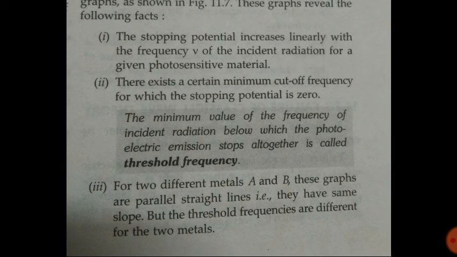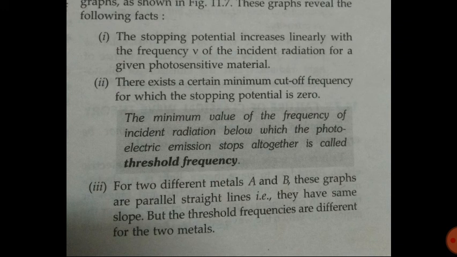The first point is that the stopping potential increases linearly with the frequency nu of the incident radiation for a given photosensitive material. Second, there exists a certain minimum cutoff frequency for which the stopping potential is 0. The minimum value of the frequency of incident radiation below which photoelectric emission stops altogether is called the threshold frequency.